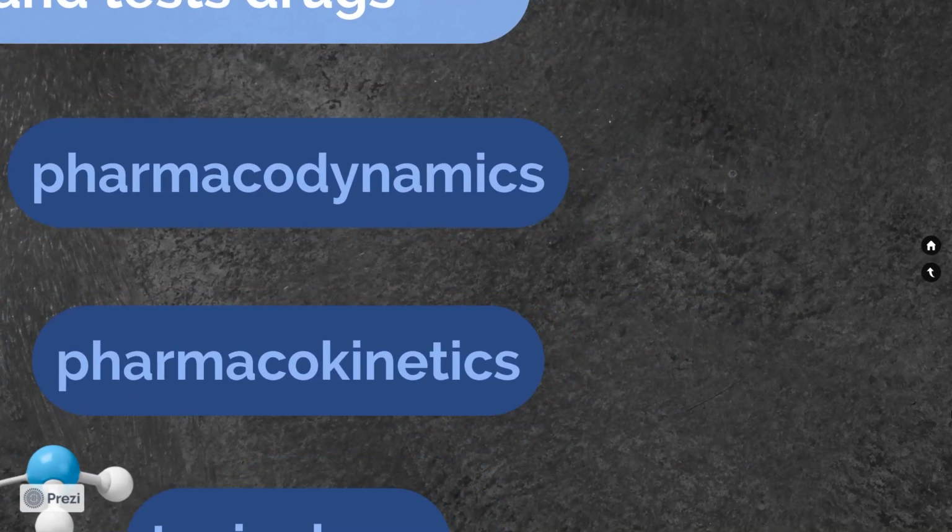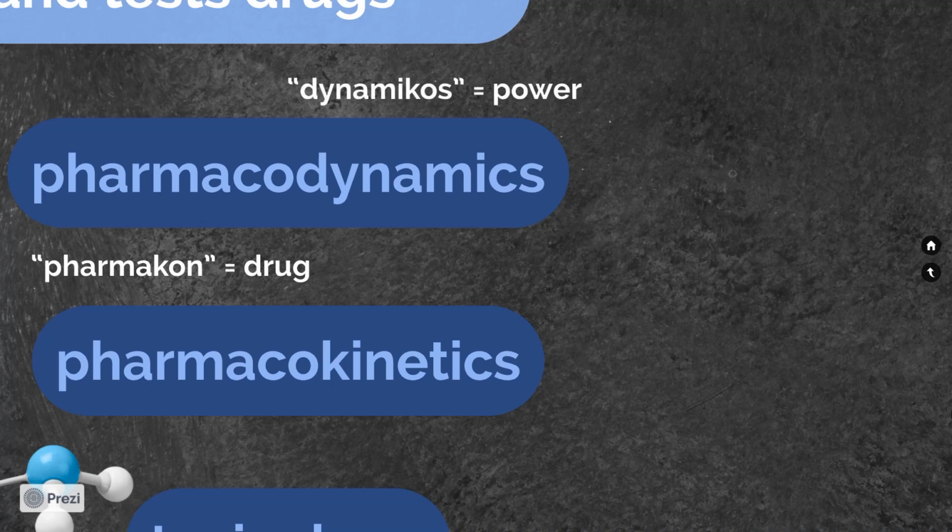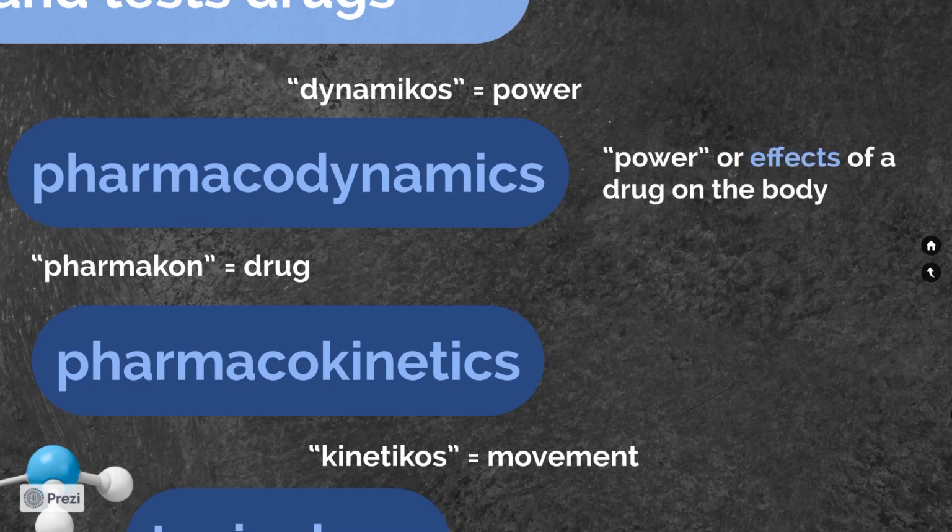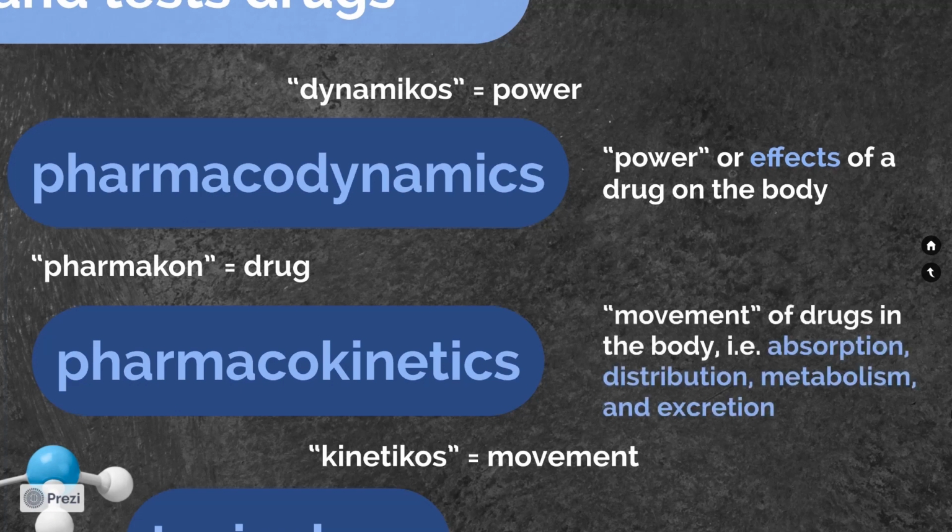The etymology of the word pharmacodynamics can be traced back to the Greek words pharmakon, meaning drug, and dynamikos, meaning power. The term pharmacokinetics is derived from the Greek word kinetikos, meaning movement. The difference between pharmacodynamics and pharmacokinetics is that pharmacodynamics focuses on the power or effects of a drug on the body, while pharmacokinetics is the study of the movement of drugs in the body, that is, their absorption, distribution, metabolism, and excretion.